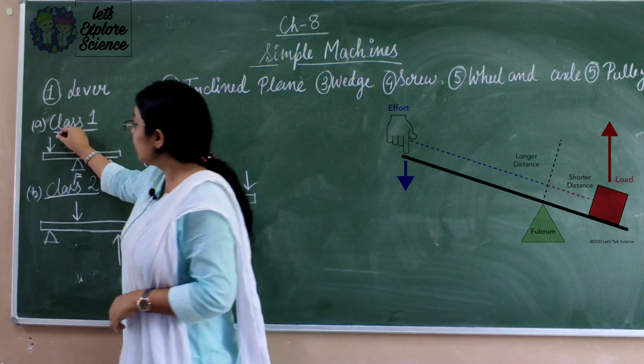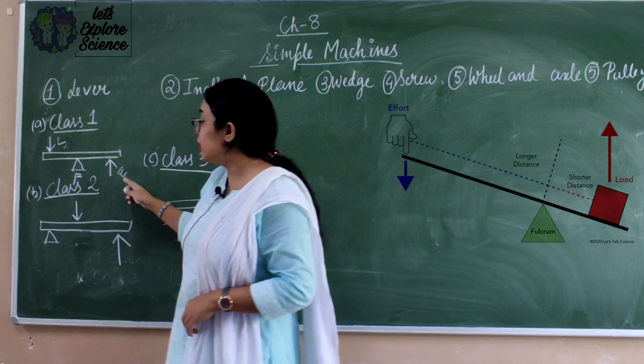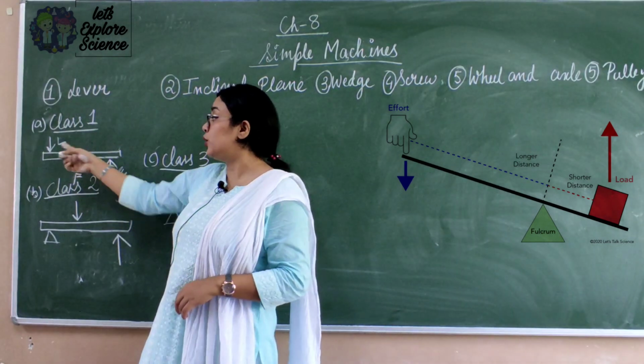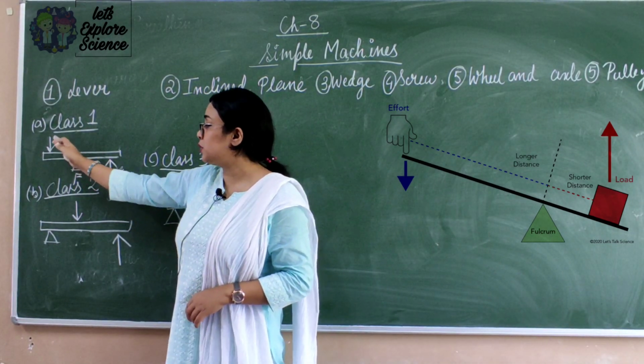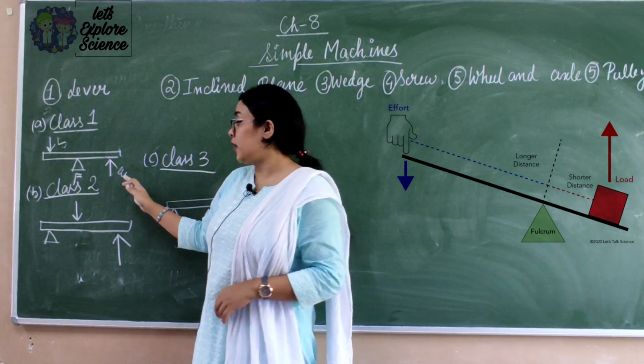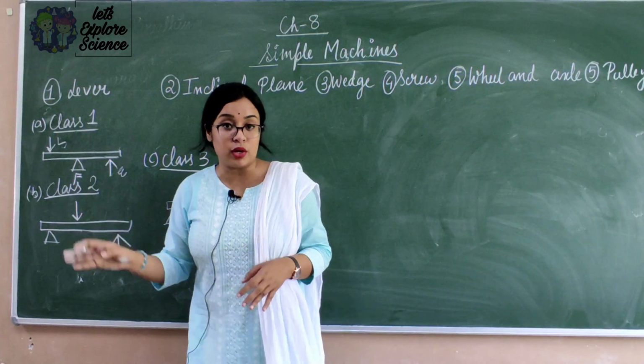Here, this is the load and this is the effort. Here this effort is applied to lift this load. See the position here: the fulcrum is between the load and the effort. So this type of lever is known as a class 1 lever.